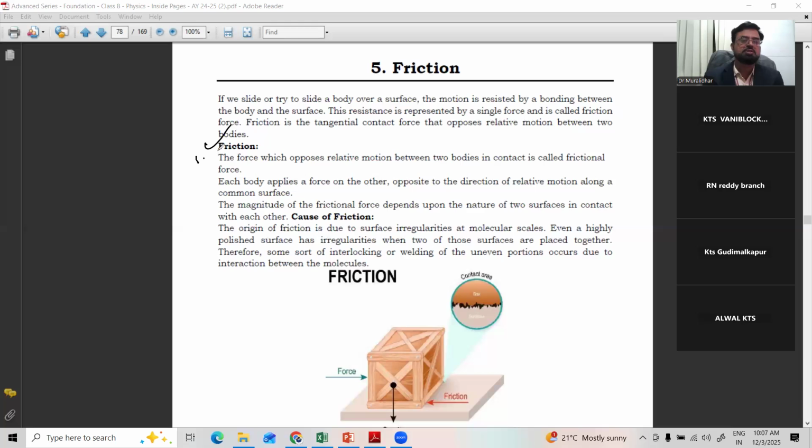You can note it in your notebooks as an important point or synopsis, whatever name you give, no issue. Just make it a simple point. It's a very, very important chapter, a very big chapter. When you go on to the 9th, 10th, 11th and 12th class, everywhere you can find an extension of it, right?